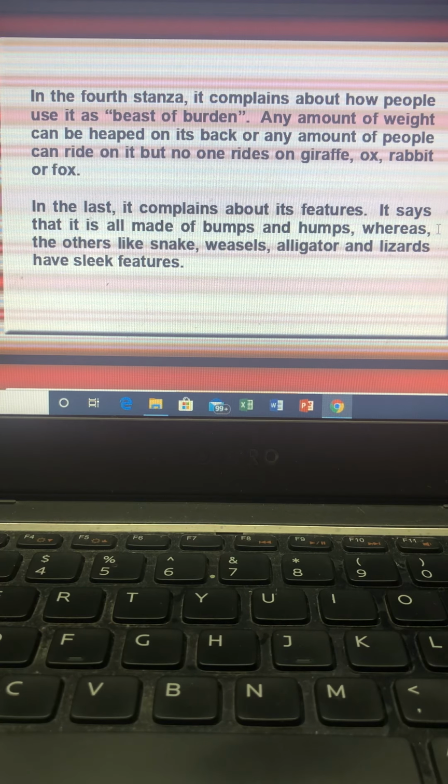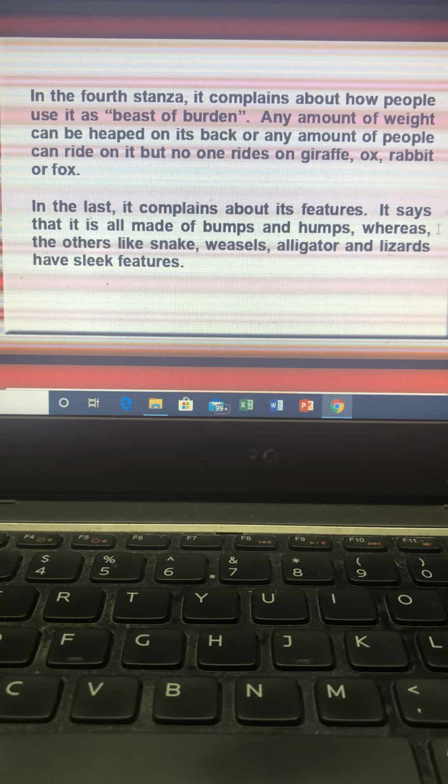And no alligator could ever be straighter than lizards that live in a creek. As far as the alligator and the lizards are concerned, they also have a very synchronized body. They have a very sleek body. But a camel's all lumpy and bumpy and humpy. Any shape does for me.